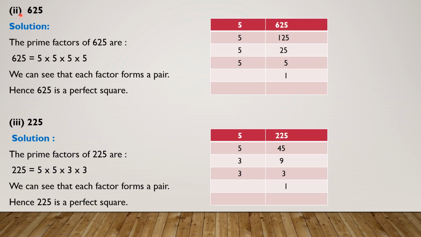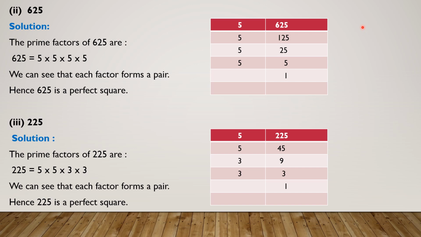See the next question. See part number 2, that is 625. First of all, find the LCM of 625, or do the prime factorization of 625. 625 is a number in which at the unit place we have 5, which shows that our number is divisible by 5. So we will start division from 5. Divide 625 by 5. What do we get? 125. How do we do it? 5 ones are 5, 1 is remainder and it becomes 12. 5 twos are 10, 2 is remainder and it becomes 25, and 5 fives are 25.